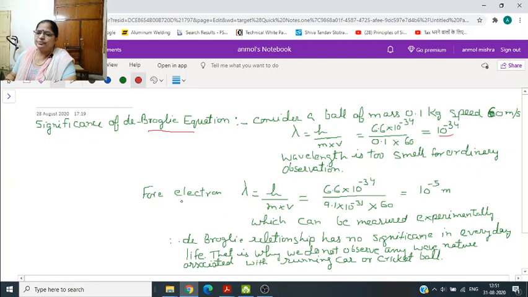For electron, again de Broglie's wavelength, mass is 9.1 into 10 to the power minus 31. h is the constant, value is fixed, and velocity again we have taken the same, that is 60 meters per second, and the value comes out 10 to the power minus 5 meters. Now, if you compare a ball and an electron, in the case of ball you cannot measure the wavelength, it is very small, but in the case of electron it can be observed. So, it is only significant to microscopic particles.